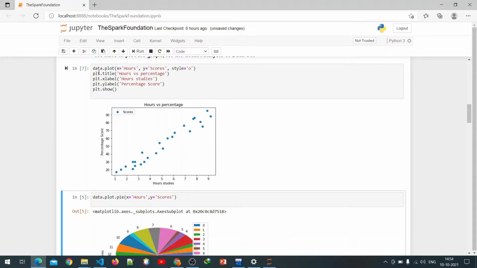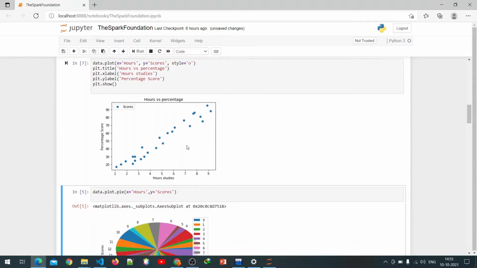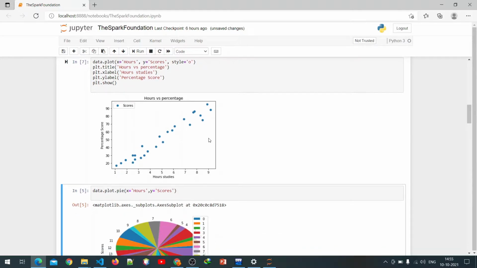Then we set the title equal to hours versus percentage. So we have the title here, showing the relationship between the study hours and percentage. On the x-axis we label it xlabel, its name is hours studied, and on the y-axis we label it percentage score, and then we plot. So our graph will be shown like this.